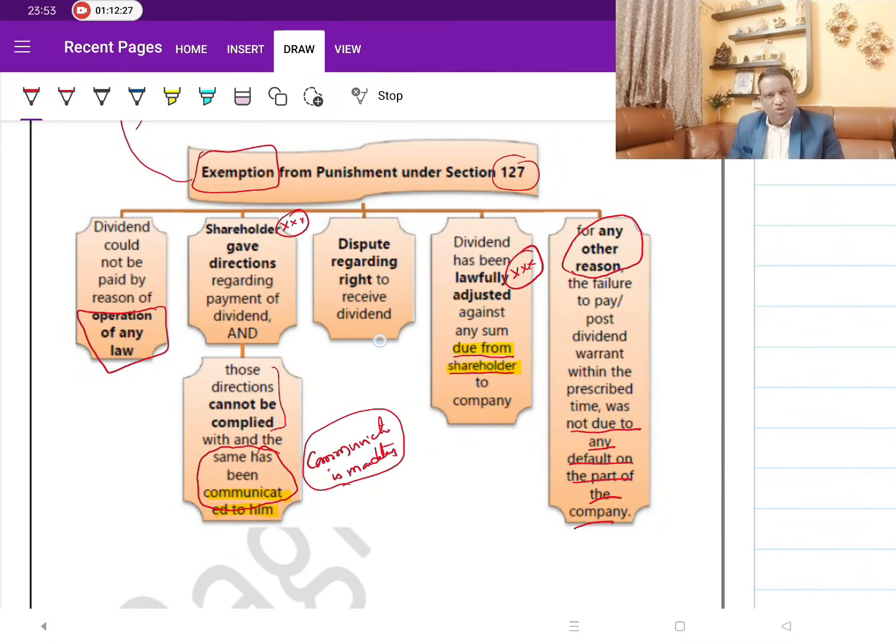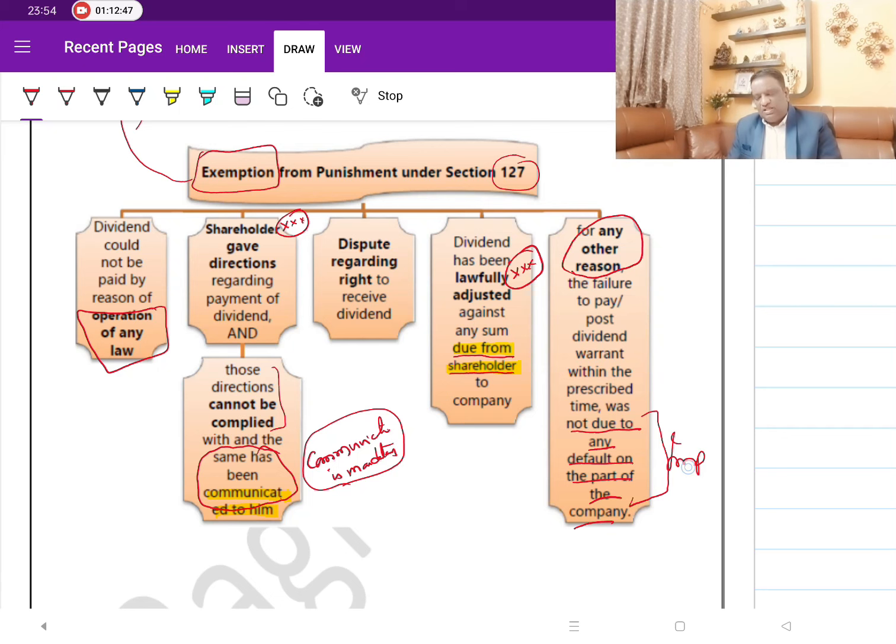If there is any dispute in the right to receive dividend, then you would have kept it in abeyance, so the company can't be found at fault. Next, lawful adjustment of any dues that are receivable from the shareholder, and for any other reason, but this point is important, not due to the fault of the company.